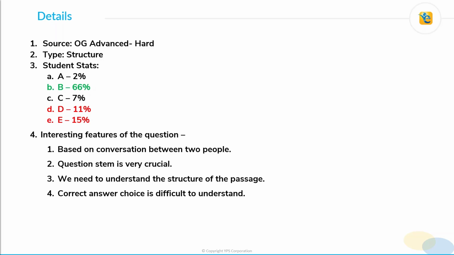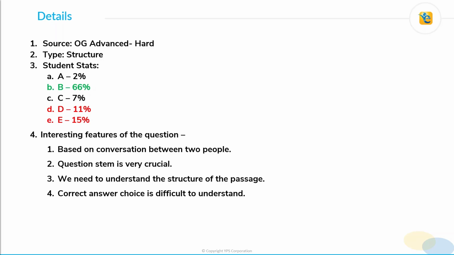First, this question is based on a conversation between two people. Usually in our CR questions, there is only one author. The author presents his opinion, his conclusion, his premise, and based on that, we need to find assumptions, strengtheners, weakeners, or infer something. In case of a conversation between two people, we have arguments from two people and most likely conclusions from two people. Mostly they do not align with each other. They go against each other. So this is the difference between questions that are based on a normal argument and questions that are based on a conversation between two people.